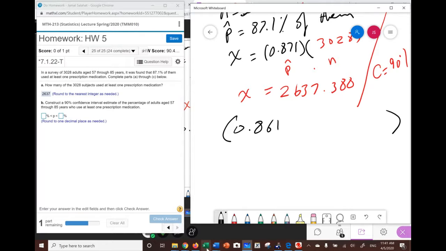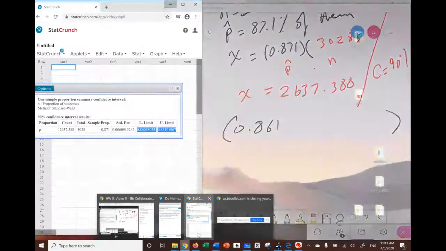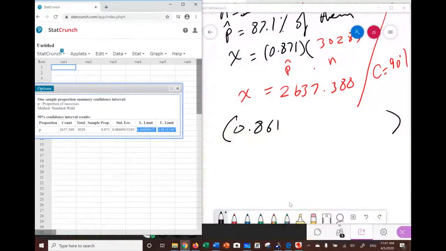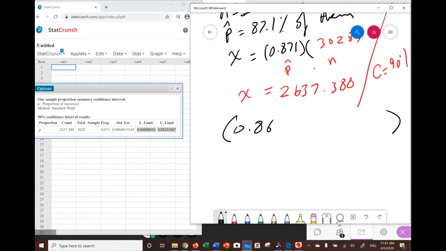Let me tell you how this would work. Let me open StatCrunch again and copy those numbers again. It's going to be 0.86098. Let me stop here, and 0.88101 or 2, whatever.